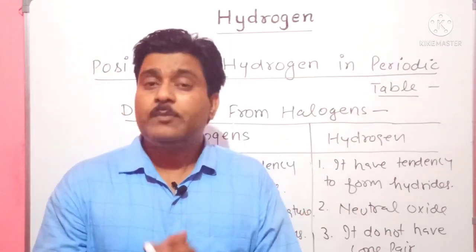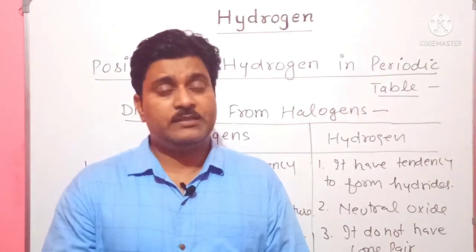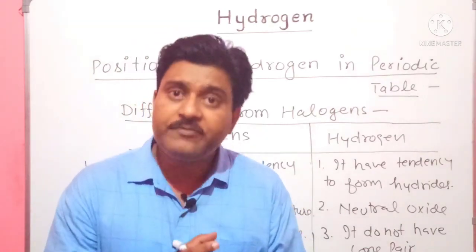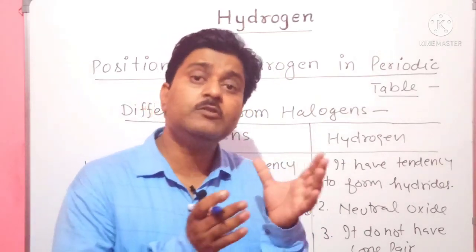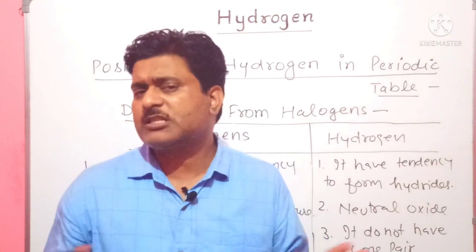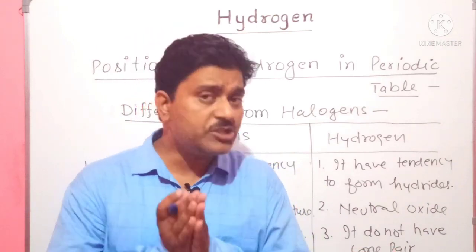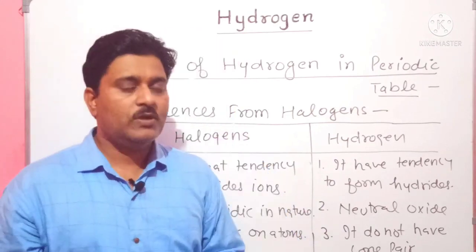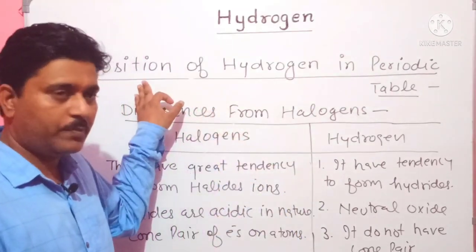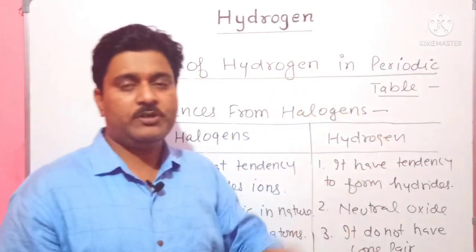Hydrogen resembles the properties of both group elements, but it also differs in some properties from group 1 and from group 17. So its position can't be justified. Its position in the modern periodic table is not justified. So after completing that topic, the position of hydrogen in the periodic table,